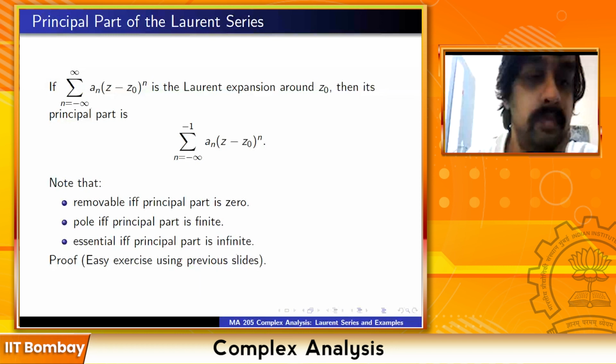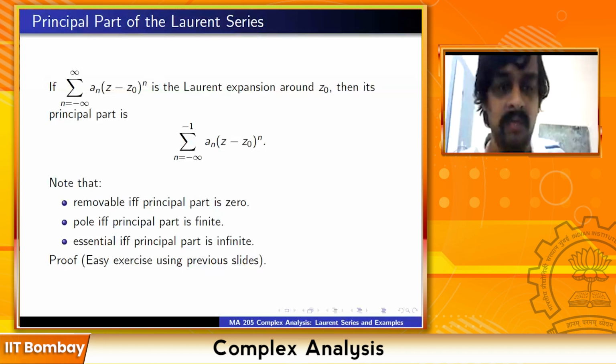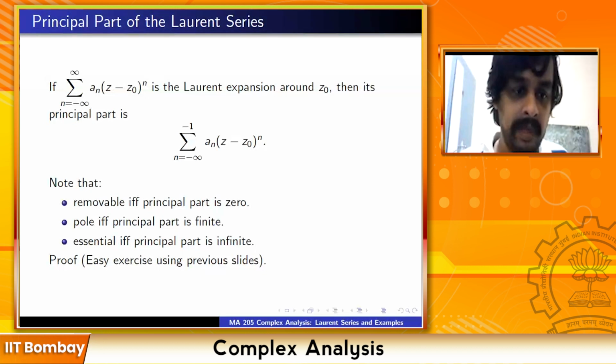Of course, in many cases, the nature of the singularity can be independently computed and determined. Any doubts? Sir, what do we mean by finite in this case? Are we talking about finitely many non-zero terms? Yes. Removable means there are no negative terms. Pole means there are only finitely many negative terms. Essential singularity means there are infinitely many negative terms.